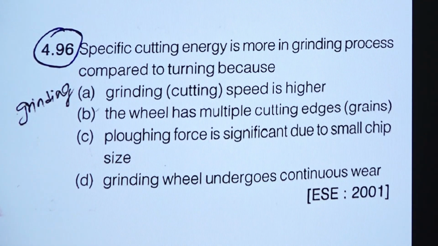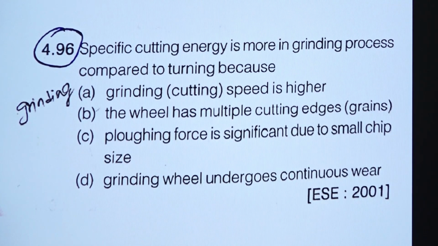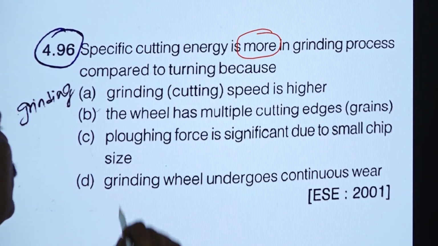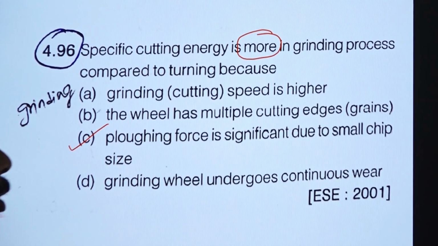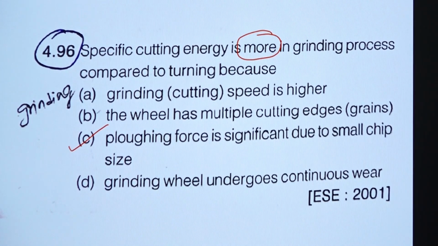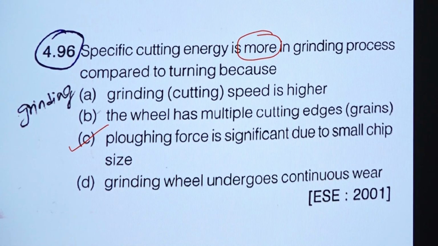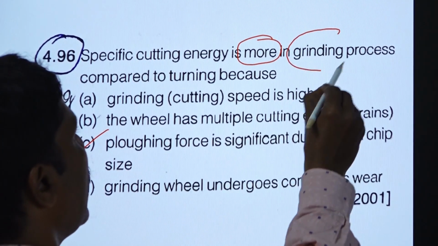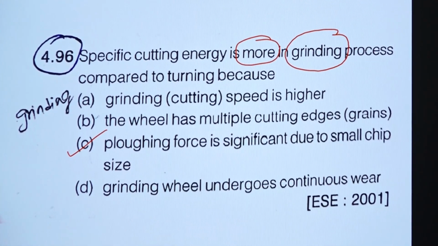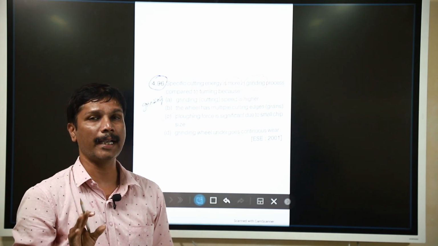This is the question which we already discussed. The specific cutting energy is more. When the specific cutting energy is more, the ploughing force is significant due to the small chip size. Because of the small chip size creating the ploughing force, the specific cutting energy is more in grinding. When compared to all the machining operations, specific cutting energy for grinding is more.